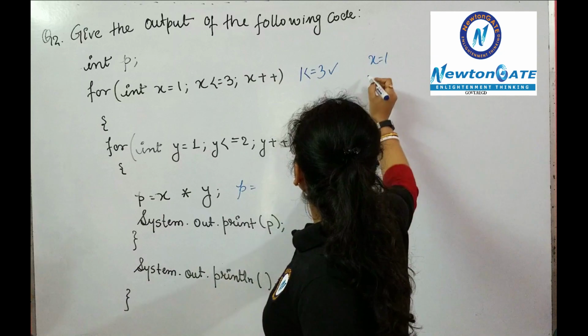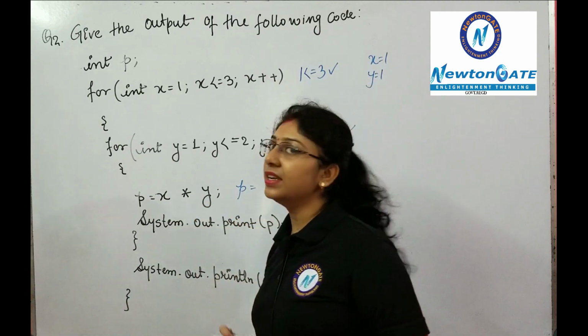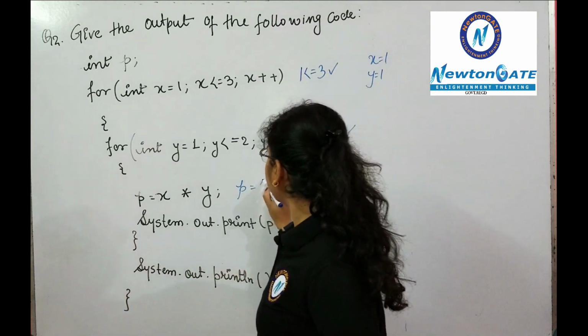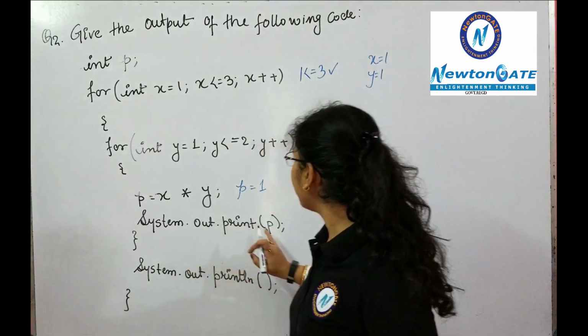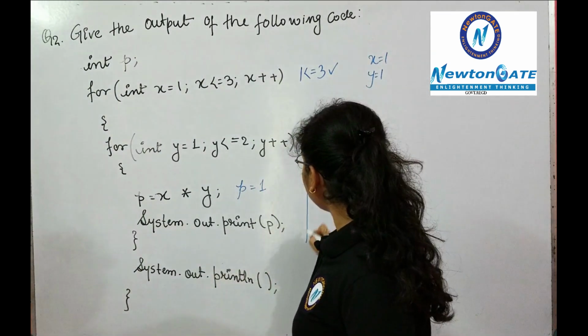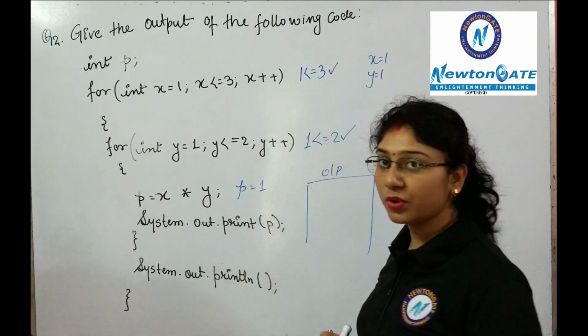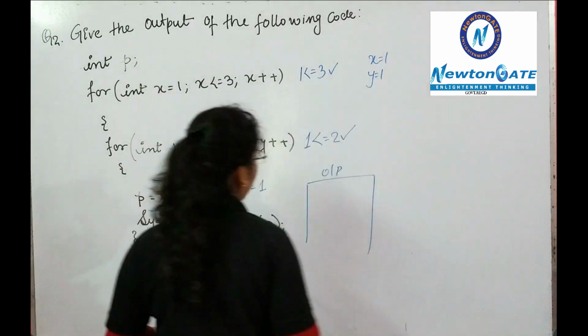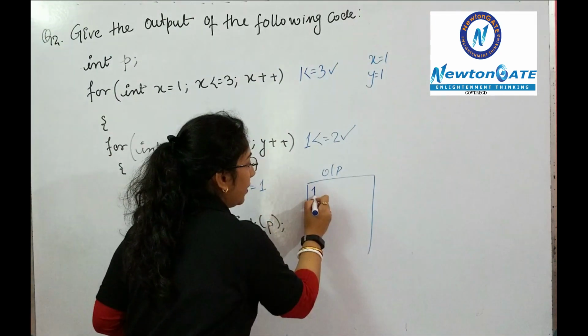And the value of y is also 1. So 1 into 1 will be 1. Clear? Then it will print the value of p. So what is the value of p? The value of p is 1. Here I am also mentioning the output part. So as the value of p is 1, it will print 1.